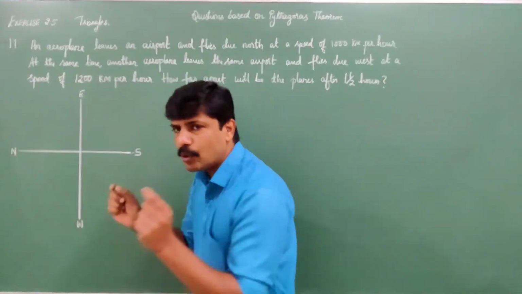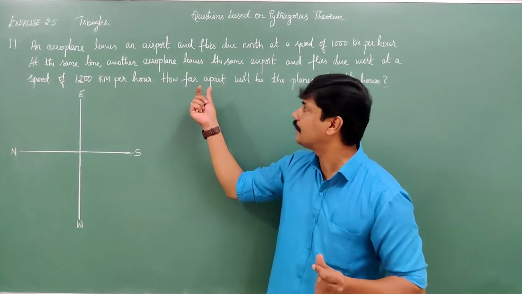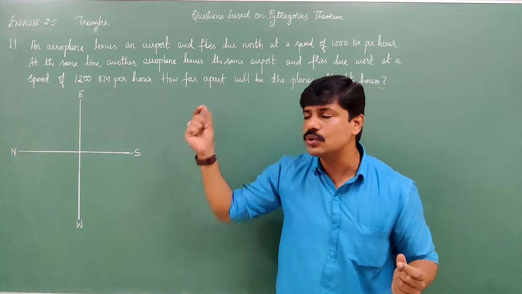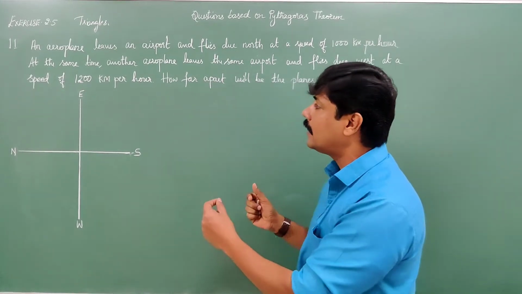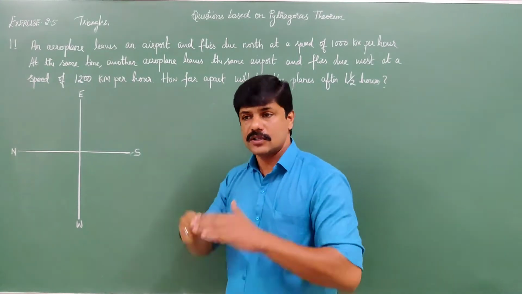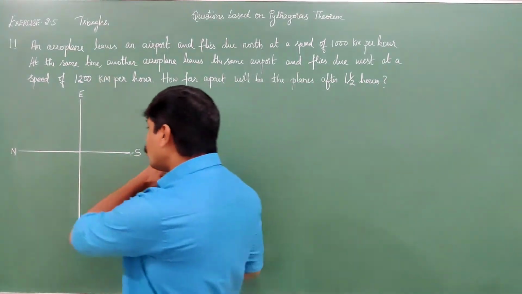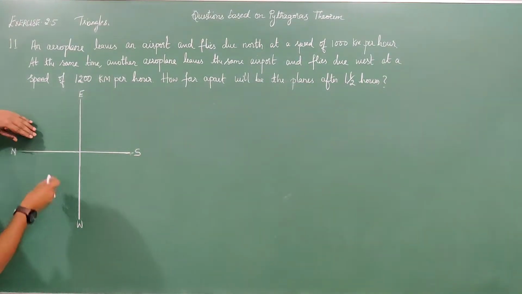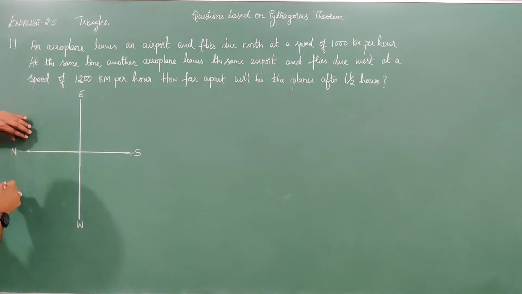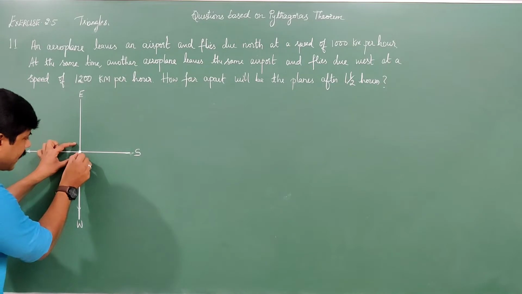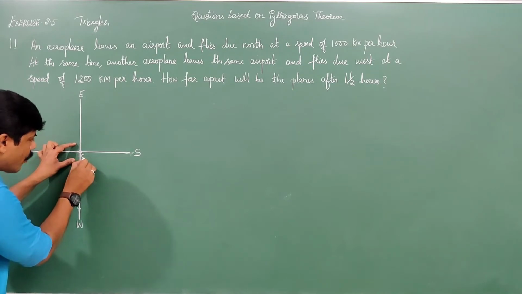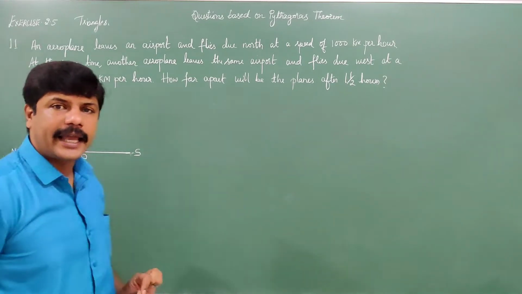Both the aeroplanes: one aeroplane is traveling at 1000 kilometers per hour and another aeroplane at 1200 kilometers per hour. One aeroplane is traveling due north and another is traveling due west. At the same time, think of this point O. This O point is the airport.